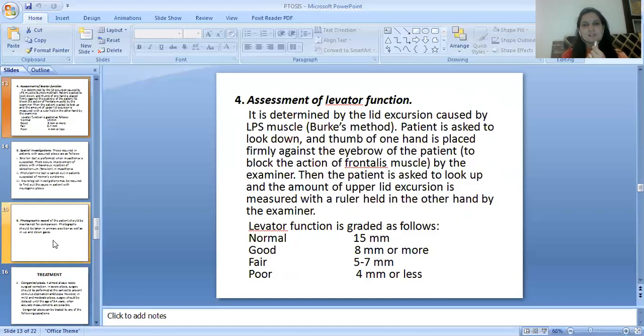Levator function is graded as normal, good, fair, and poor. Normal when it is 15 mm, good when levator function is 8 mm or more, fair when 5 to 7 mm, and poor when 4 mm or less.